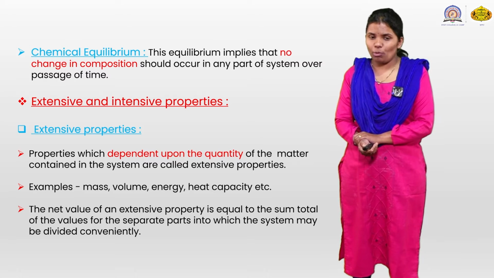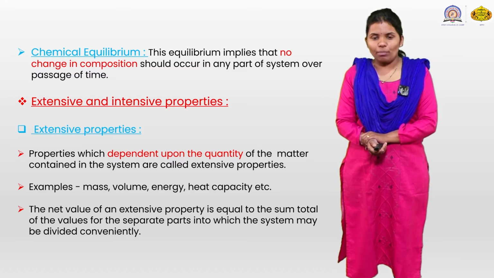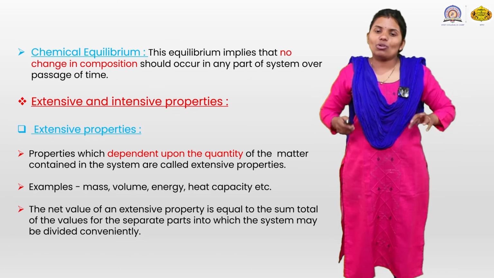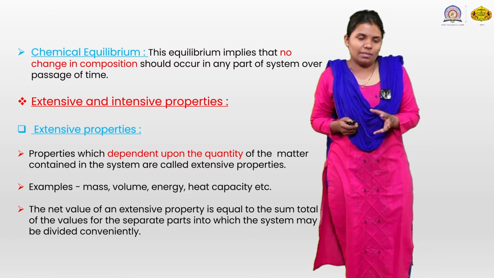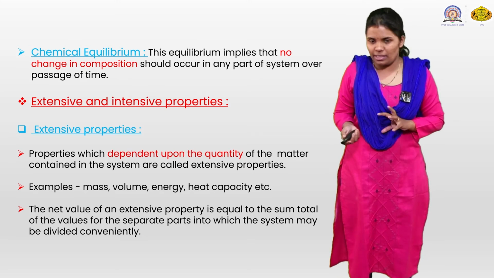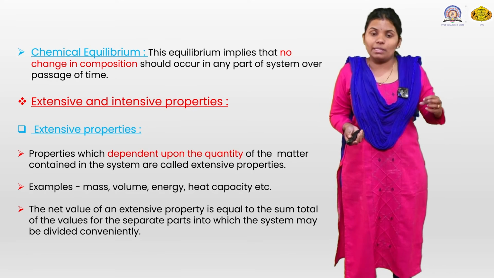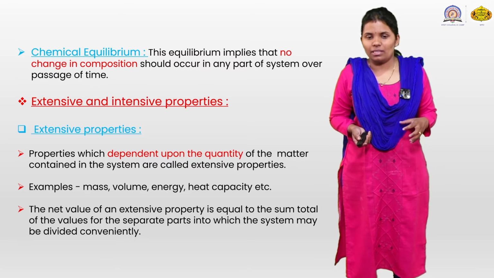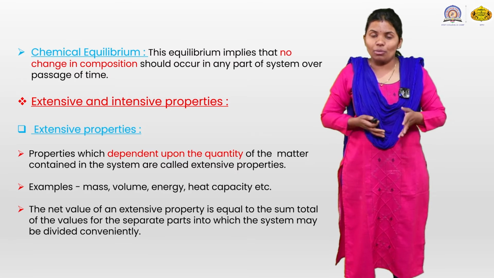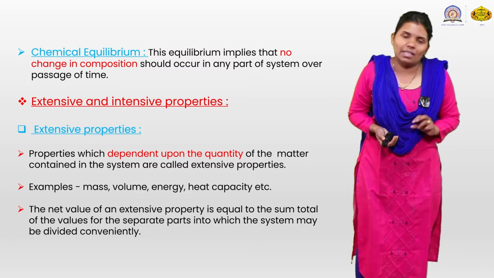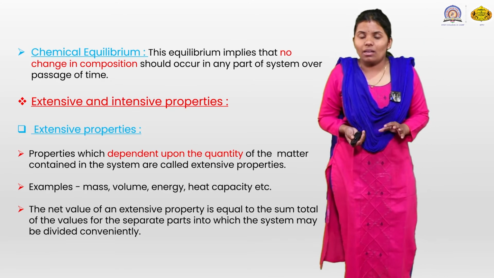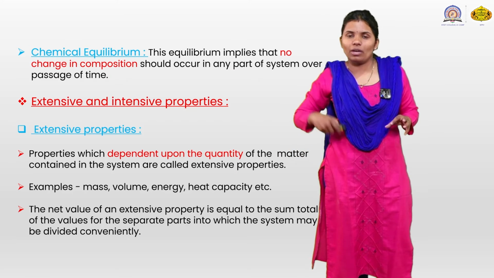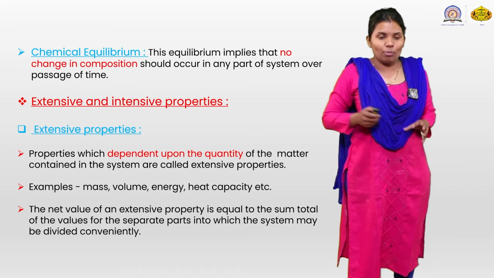Next are extensive and intensive properties. The properties which depend upon the quantity of matter contained in the system are called extensive properties. How much matter is present in a particular system determines whether a property is extensive. Examples are mass, volume, energy and heat capacity. How much volume, that is how much matter is present. Mass is the sum of the atomic masses, so the number of atoms involved depends on the matter, therefore mass is also an extensive property.